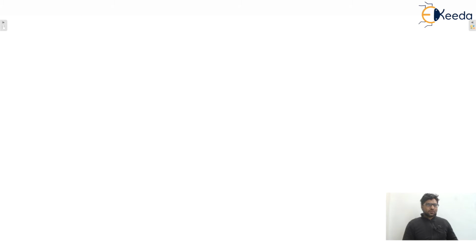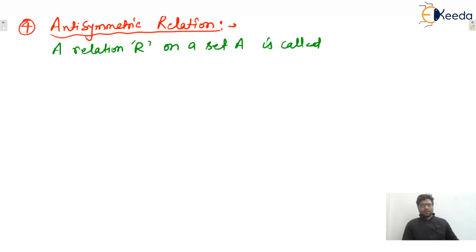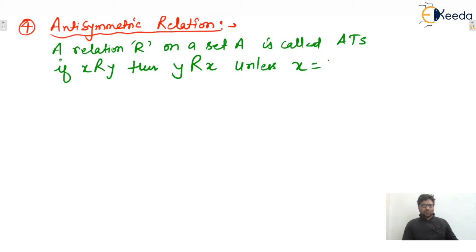And next one, in continuation, that is anti-symmetric relation. A relation R on a set A is called an anti-symmetric relation if X is related to Y, then Y is related to X unless X equals Y. So if X is related to Y, then Y must not be related to X. That is the definition of antisymmetric.